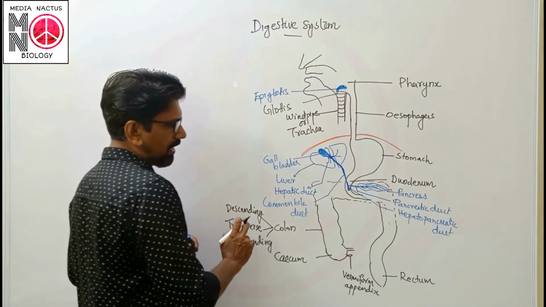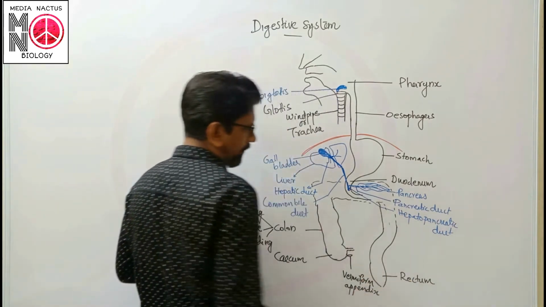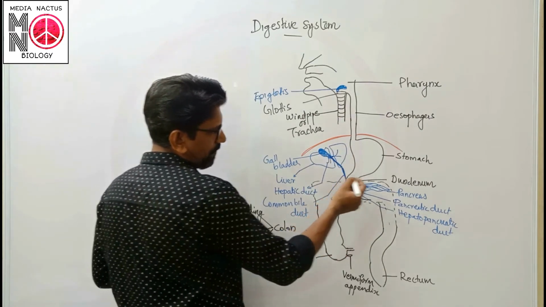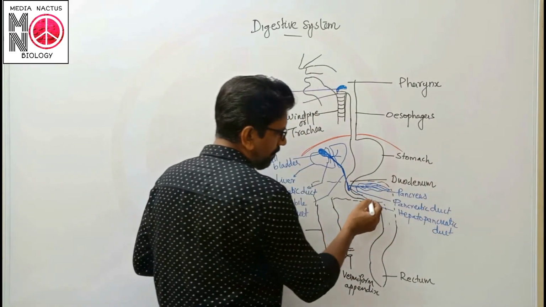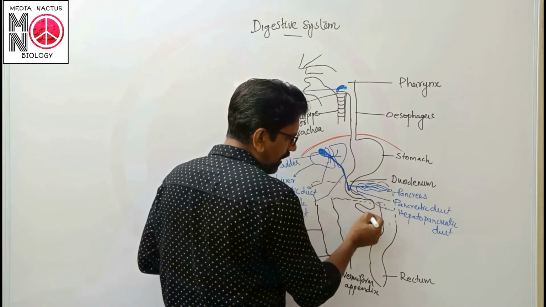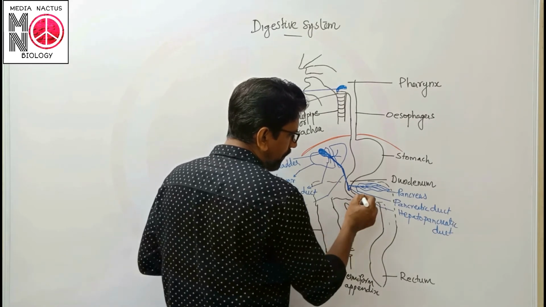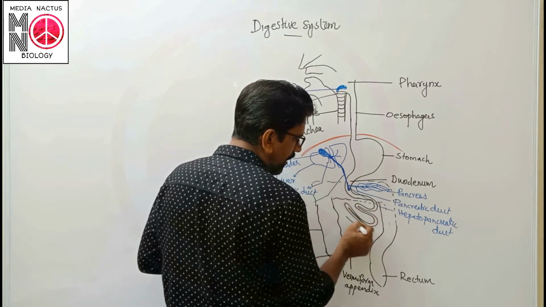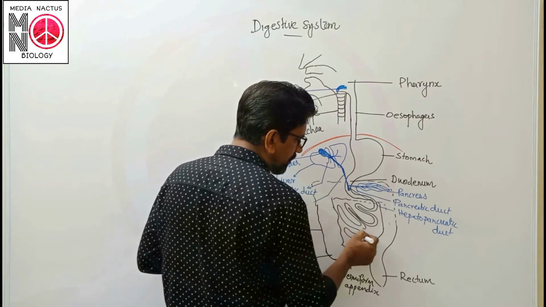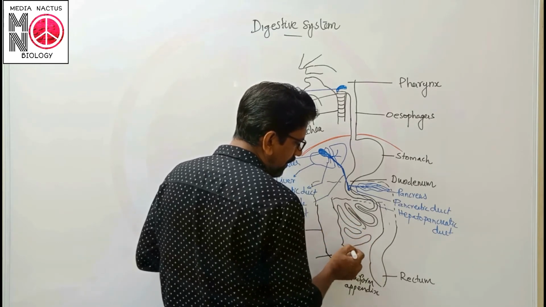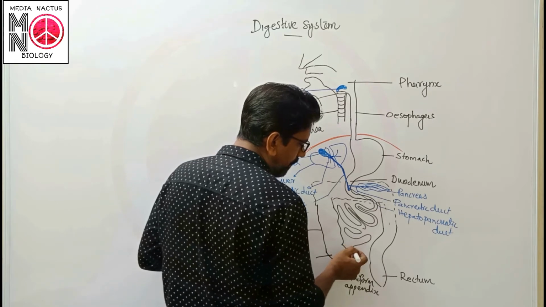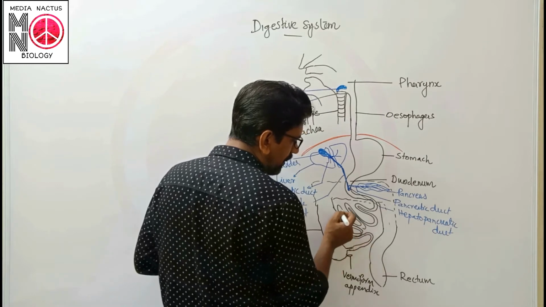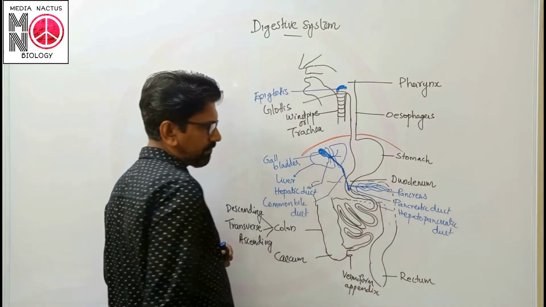Ascending, transverse, and descending colon. Then this one is the rectum. Now let us think about the other regions of small intestine. First part of the small intestine is known as duodenum. Duodenum forms another curved region known as the jejunum, and then it continues and ends as ileum. Ileum is the part which joins with the large intestine.